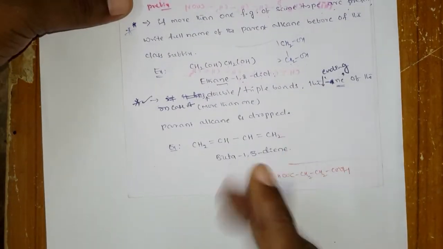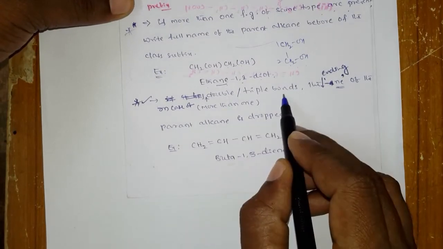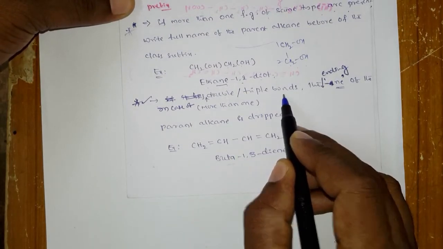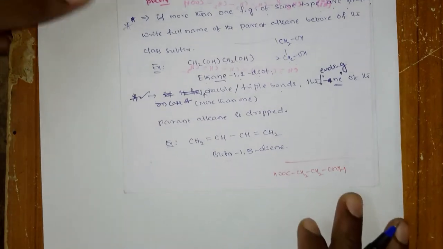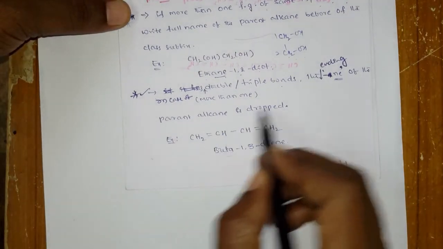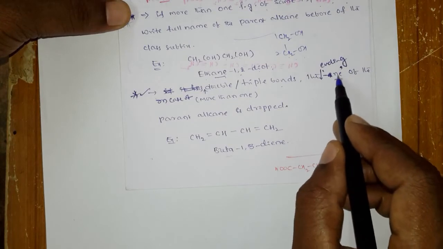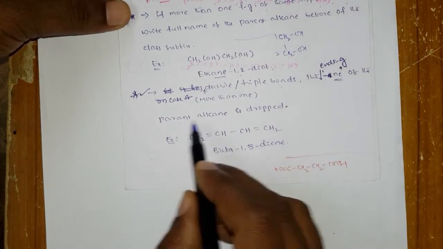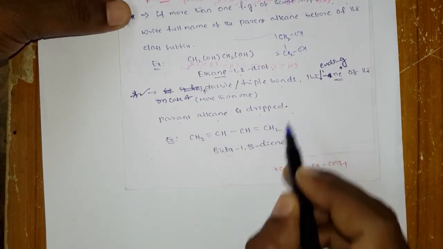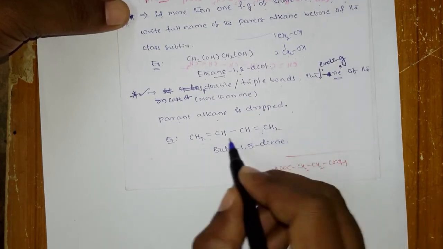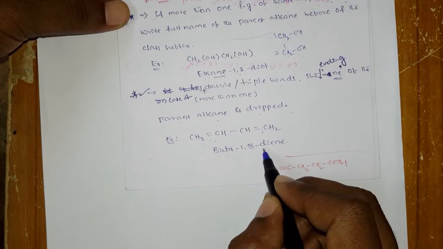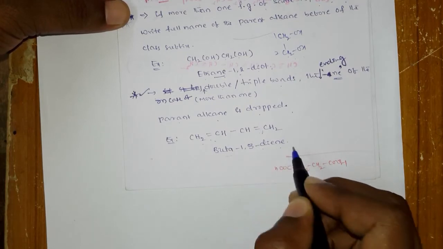Okay, suppose double and triple bonds are present, more than one double bond or triple bond. Then what do you have to do? The ending "ne" of the parent alkane is to be dropped. Two double bonds are there, right? So if two double bonds are present, it is a diene.